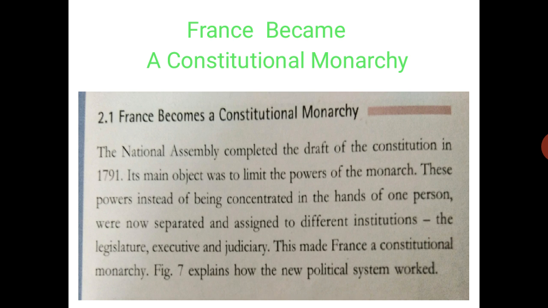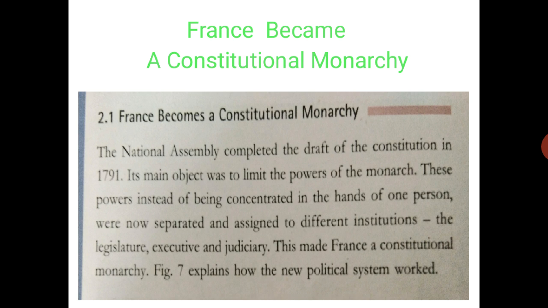See, in our country also the separation of power is there. That is one principle of democracy. So they separated the power and made the legislature, executive and judiciary. Legislature means they were making the laws. Executive means they implement the laws. And judiciary means those who are not following the rules properly go to court, that is the judiciary. This made France a constitutional monarchy.